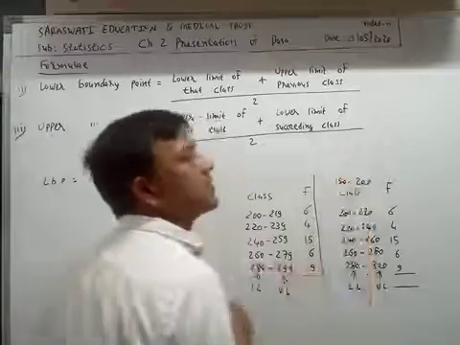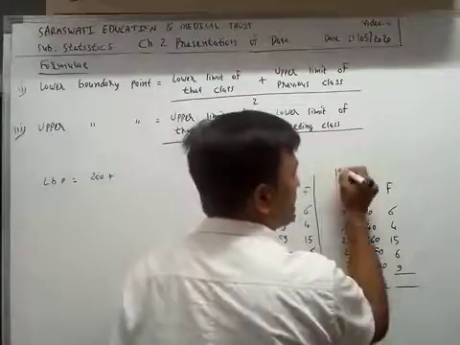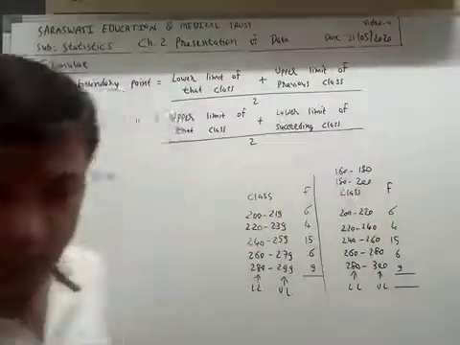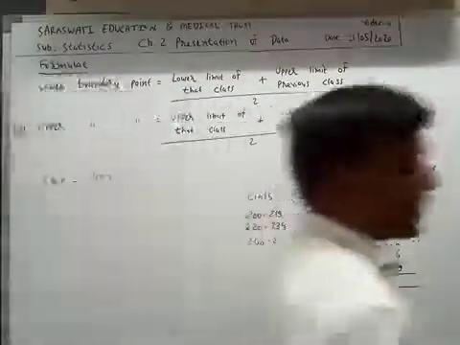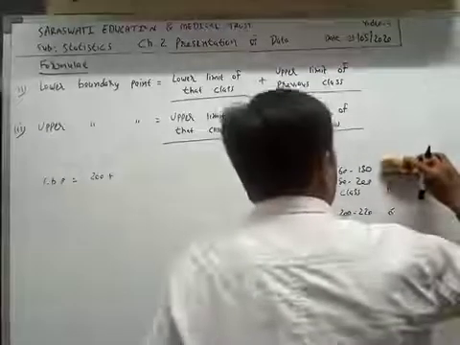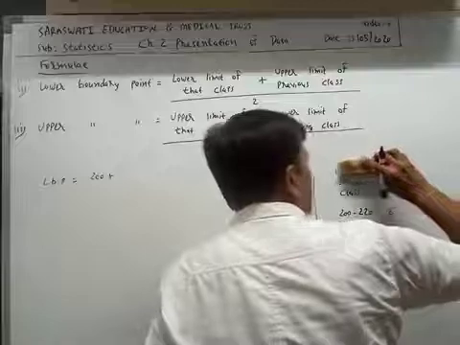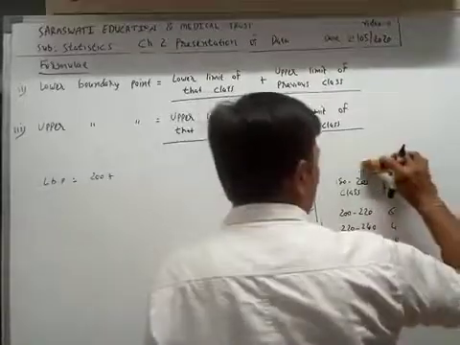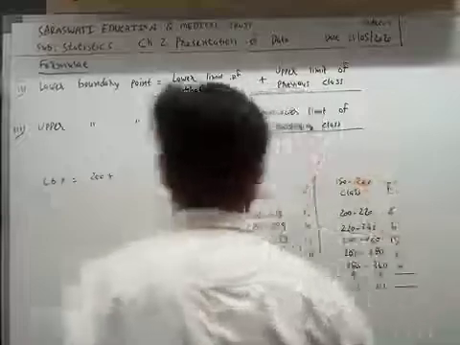Its previous class is 160 to 180, but it is not necessary for us, so I remove this class. It is only for understanding.